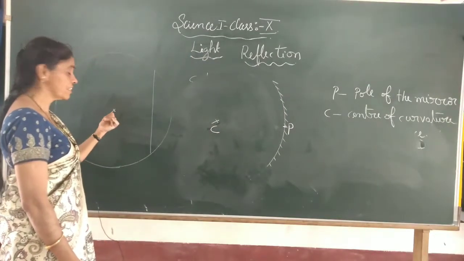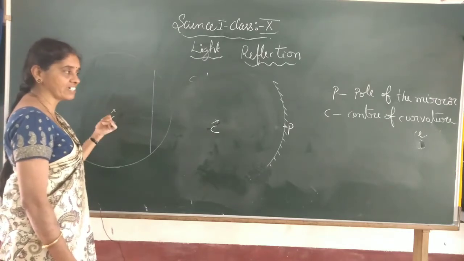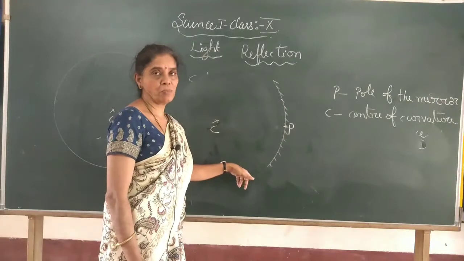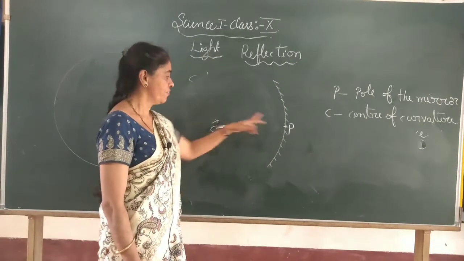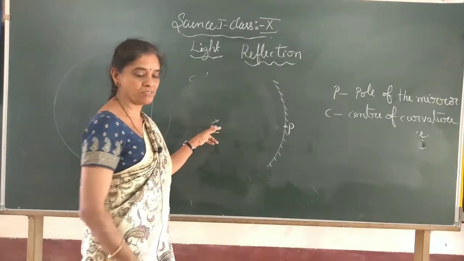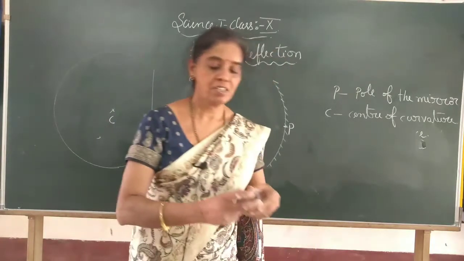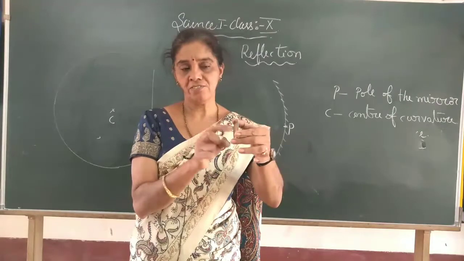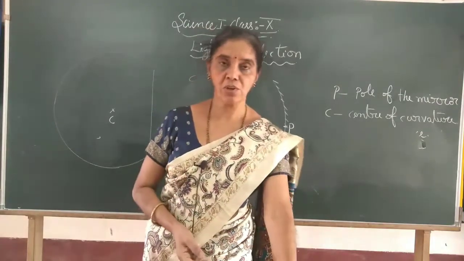It is the center of curvature of this concave mirror, and it usually comes in front of the mirror. If we take the concave mirror, this is the pole, and its center will come in front of the front face of the concave mirror.